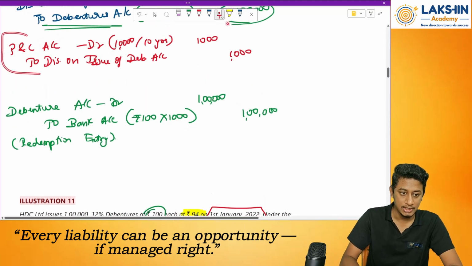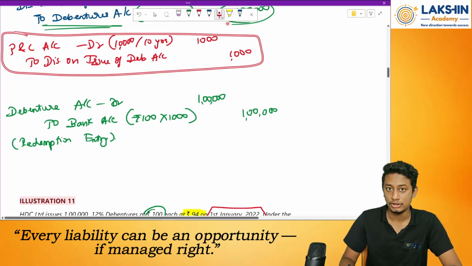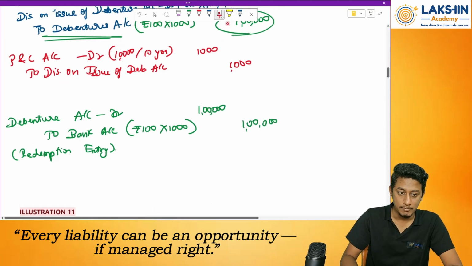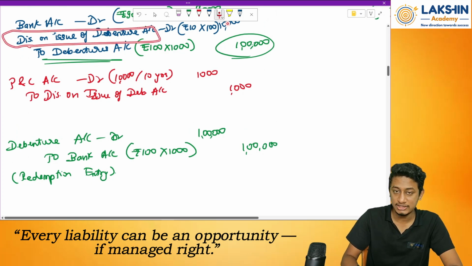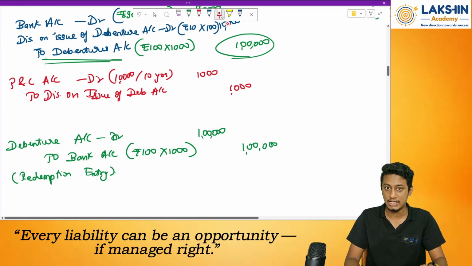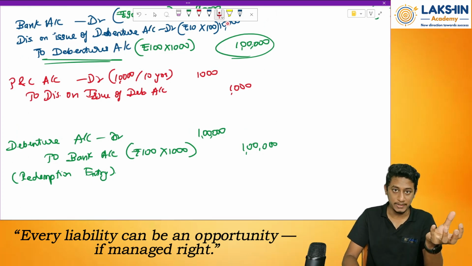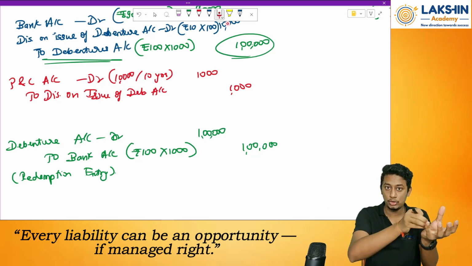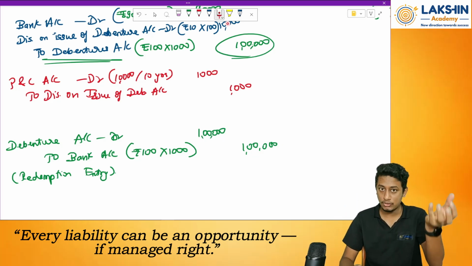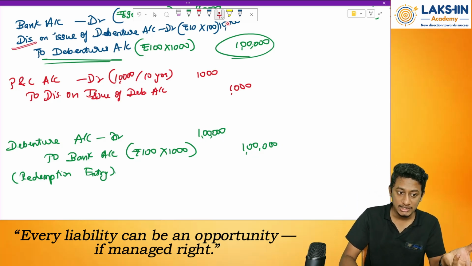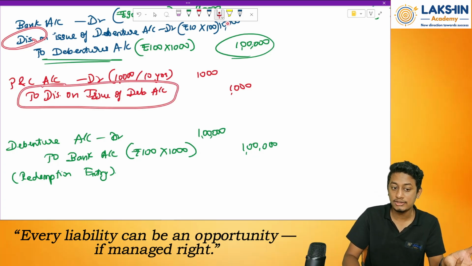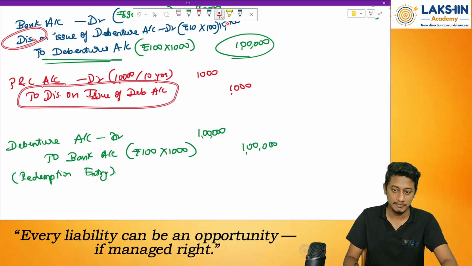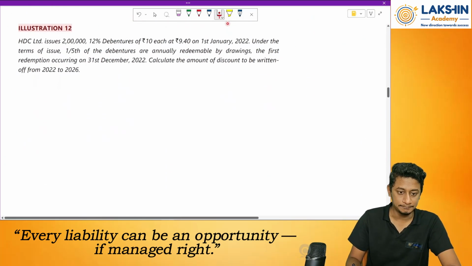Remember, the same entry what I passed, I taught you the logic also for the same. Because it is debited over here, I need to reduce the value each year, right? Of this rupees 6 lakh, I will take out 1.2, 1.2, 1.2 each year. So the value over here will go on reducing. So since it is debited, I need to credit it to reduce the value now. I will reverse the entry. Done. Simple. Okay. Going ahead.